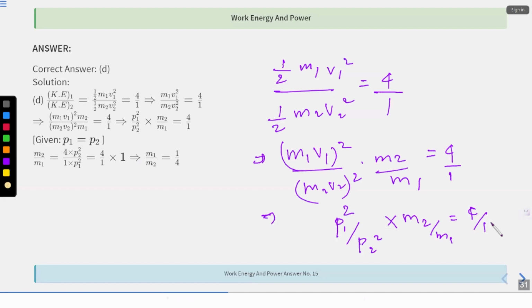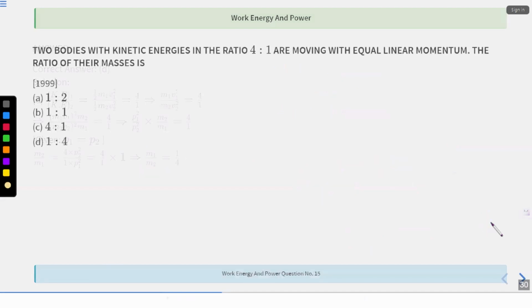Then you can further manipulate this. You can cancel this basically. So you'll get 4 into P2 square divided by 1 into P1 square. That is 4 into 1. So M1 by M2 will be 1 by 4. Okay. That is 1:4. Option D.